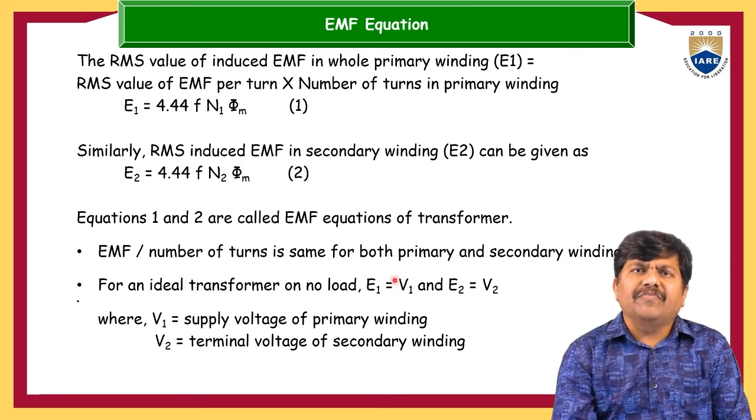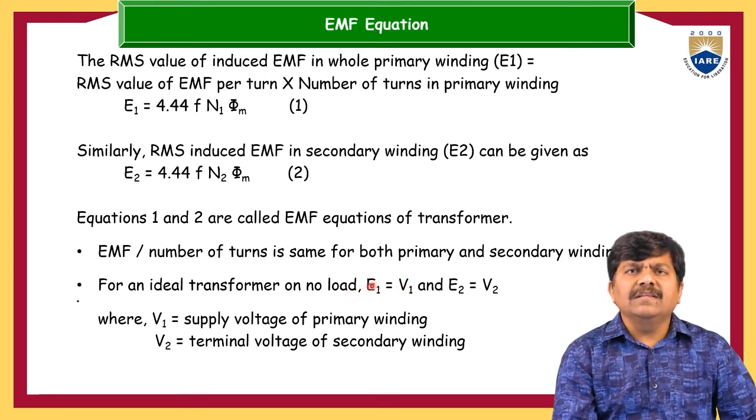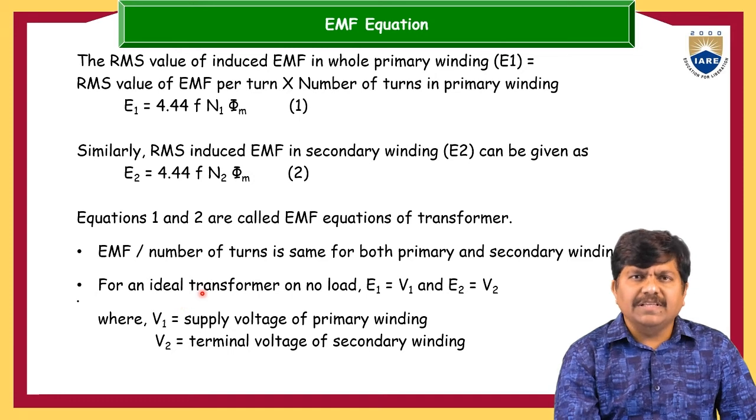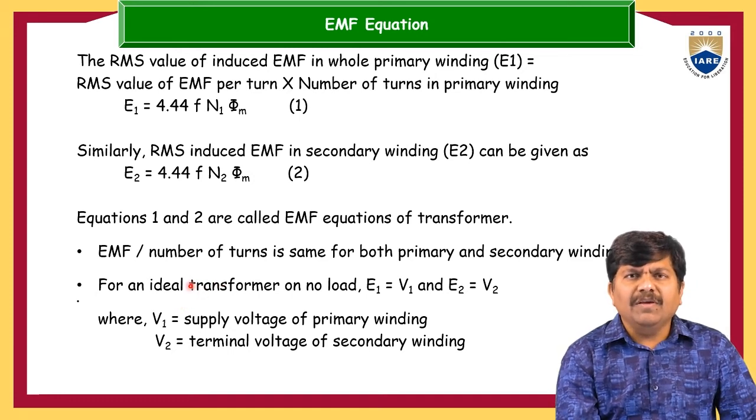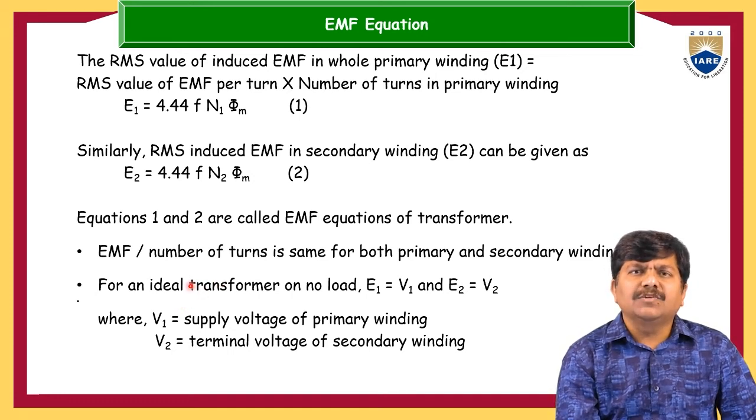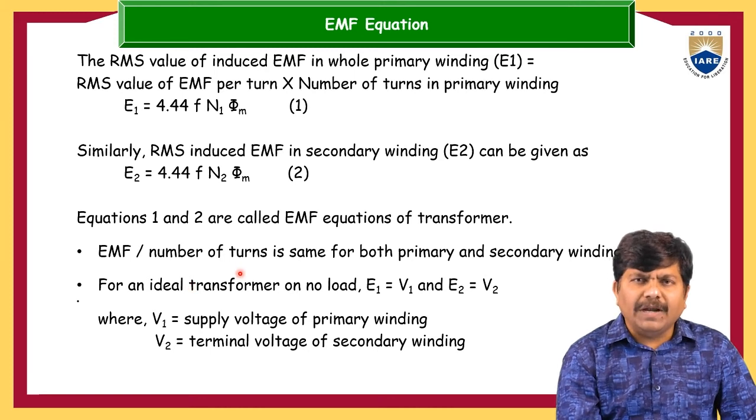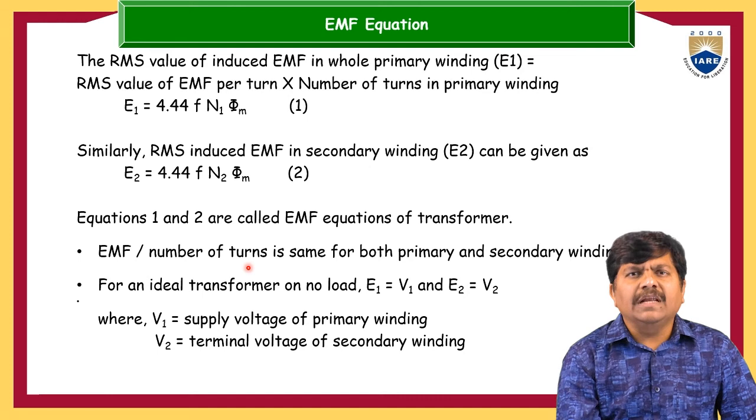What makes the difference between E1 and V1? If the supply voltage is connected, there will be a flow of electrical energy to the primary winding, and that winding will have some impedance. Naturally it happens.